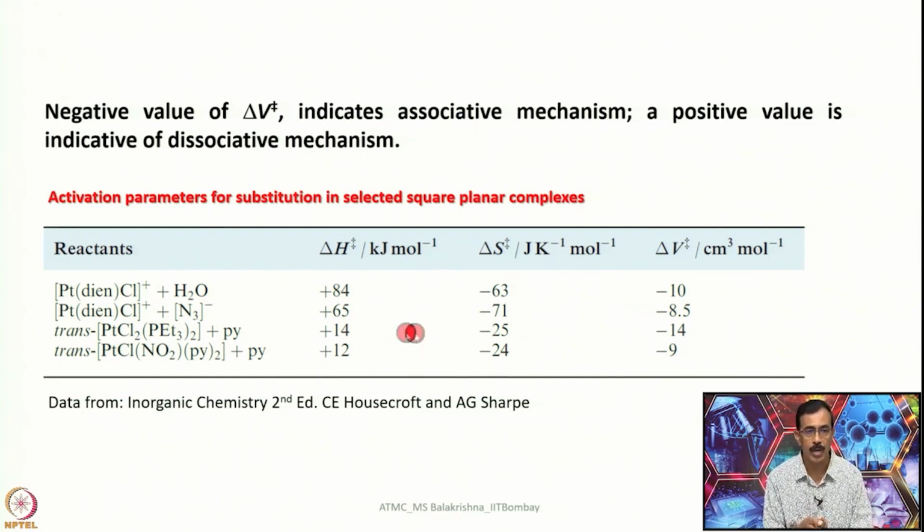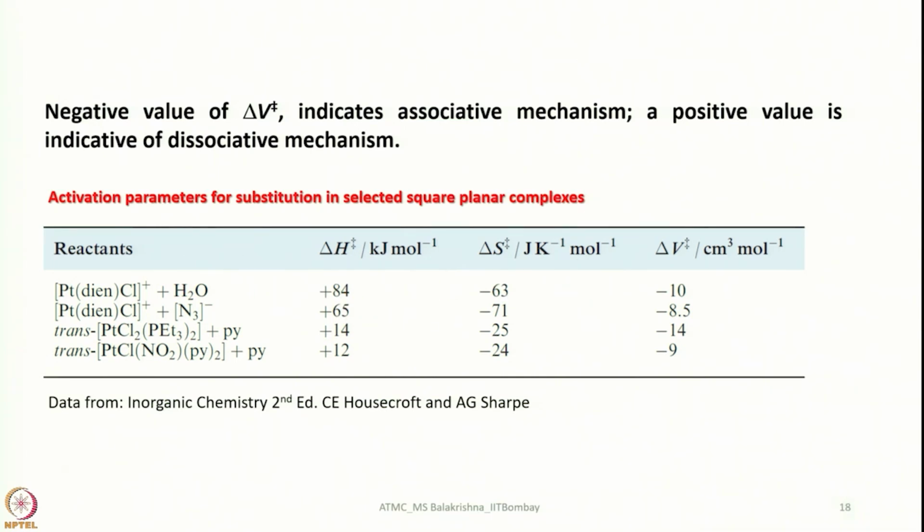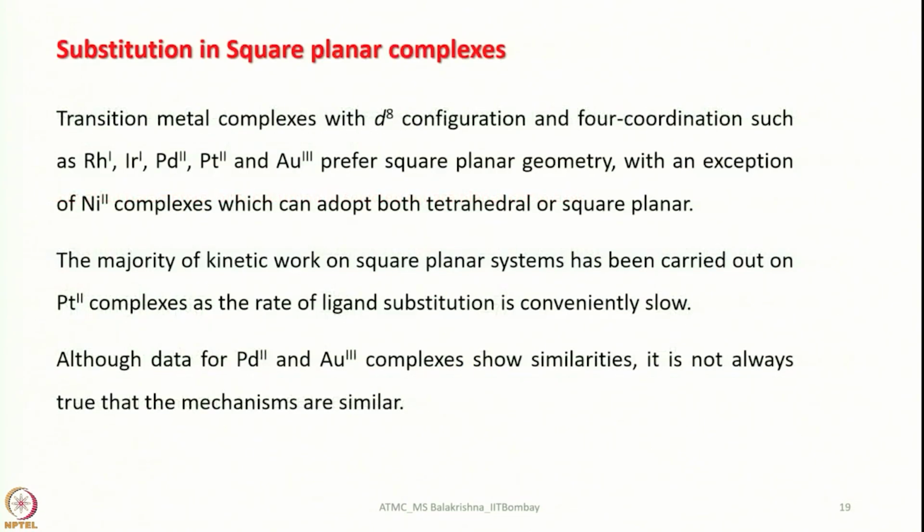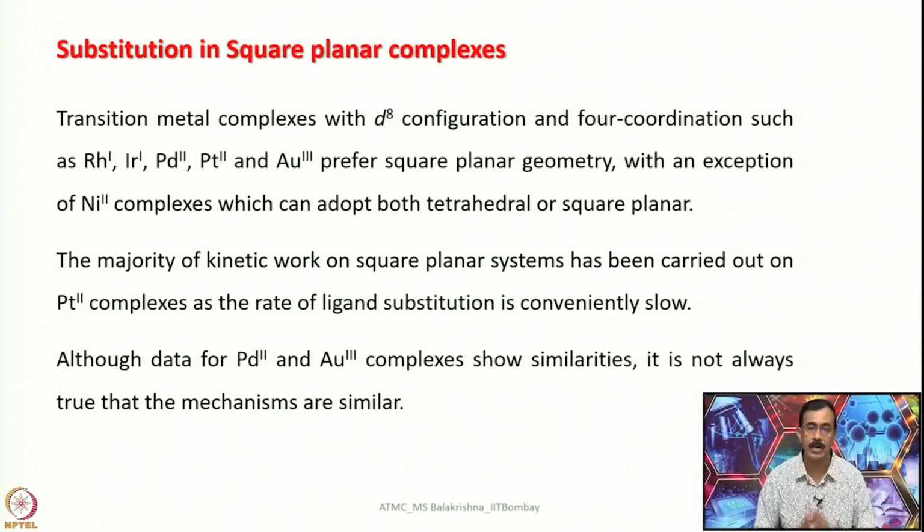If you are curious, you can take a typical reaction and try to find out delta G associated with these reactions, and also, using these terms, you should be able to calculate the rate constant for this reaction. I hope you will do it by analyzing in a proper way. Now let us look into substitution in square planar complexes, with this general information and also some special information about square planar complexes.